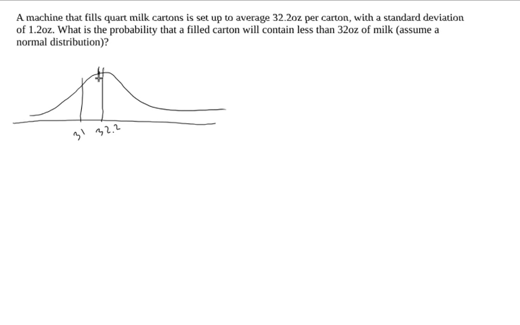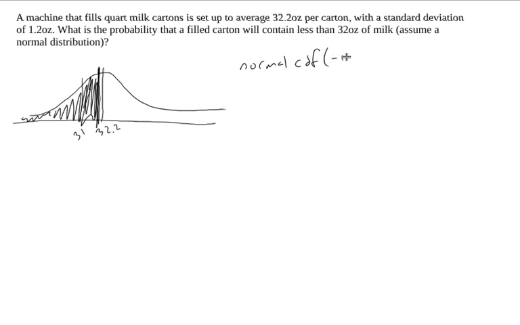32 ounces of milk is going to be actually fairly close here. It is below the mean, but not that much below the mean. The probability they have less than 32 ounces of milk means the probability that we're over here. So we have a cutoff. We're looking for an area. We're looking for probability, which means I want to use normal CDF.